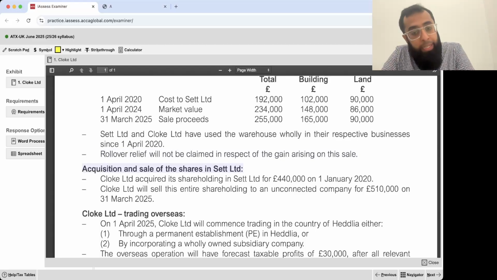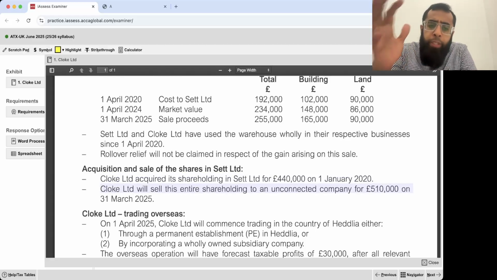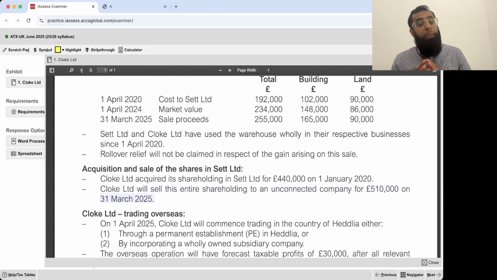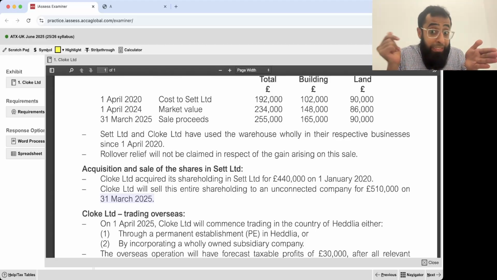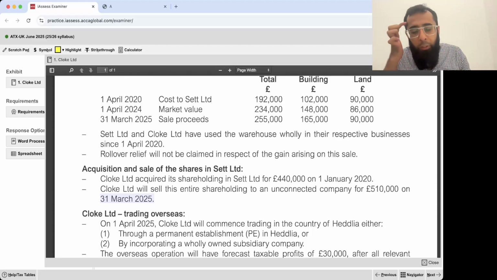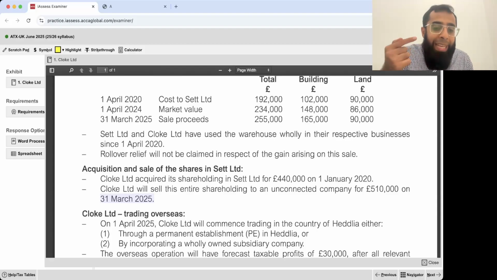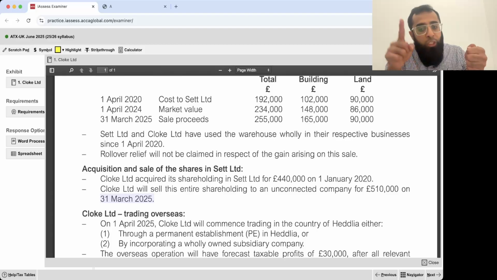Acquisition and sale of shares in Set Limited. Cloak Limited acquired its shareholding in Set Limited for £440,000 on 1st January 2020. Cloak Limited will sell the entire shareholding to an unconnected company for 510,000 on 31st March 2025. A company, listen to me carefully, a company selling shares of another company, your mind should start working for substantial shareholding exemption. A company selling shares of another company, substantial shareholding exemption.